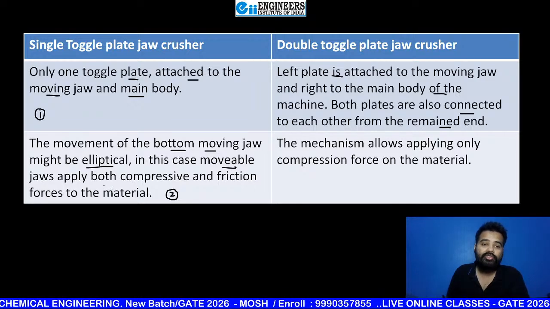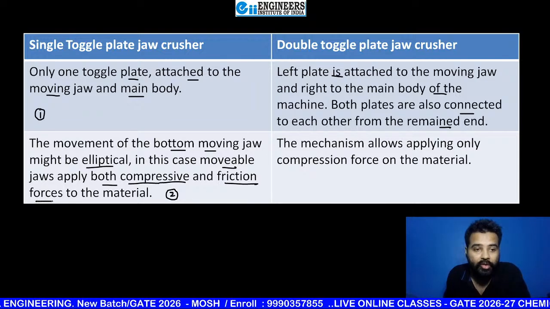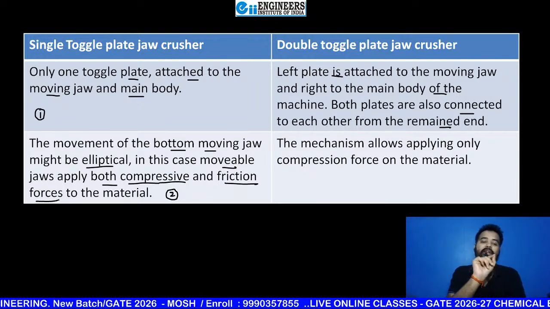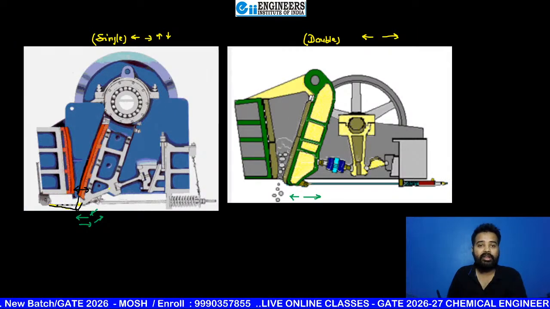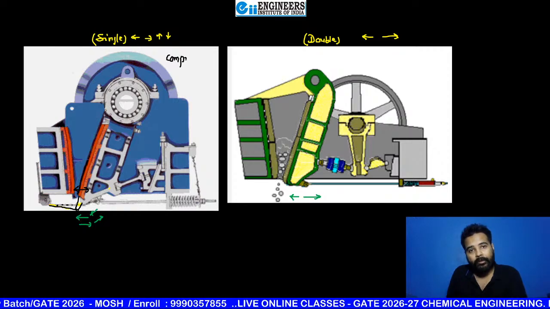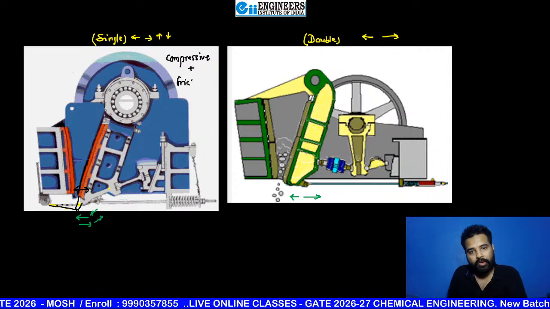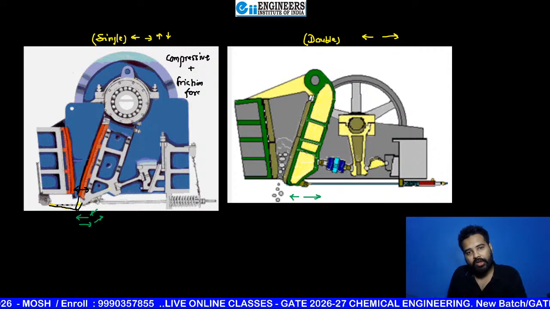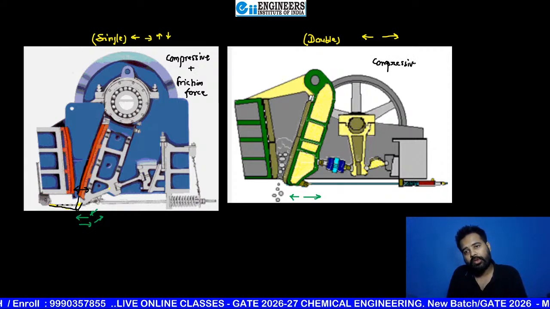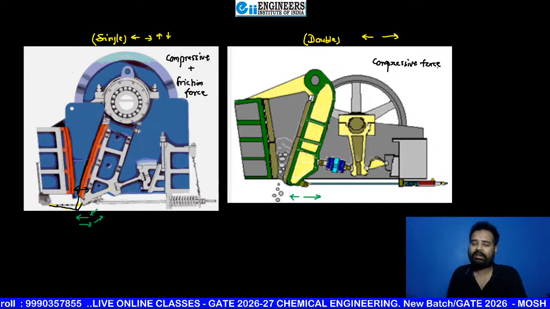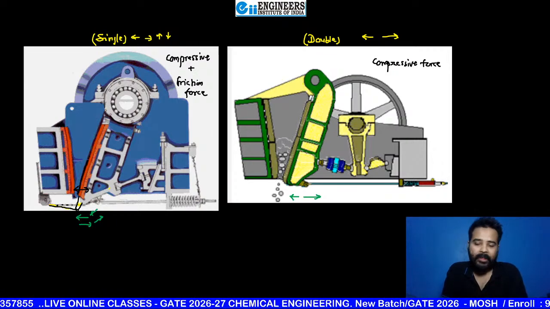In this case, the movable jaws apply both. Now this is the important line: compressive and friction force. So just write one point there: in single toggle, compressive and friction force are both available. Here just write compressive plus friction force. And here, my dear students, you just have to write compressive force. If you are focusing in the class, there is no need to even revise. Okay, just focus. Okay, crystal clear, sir.